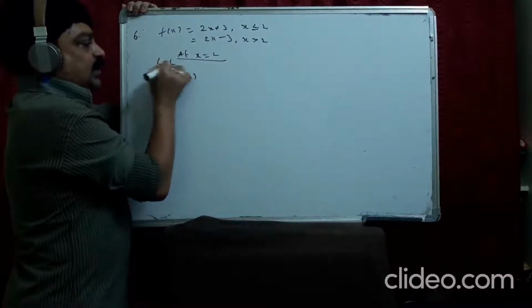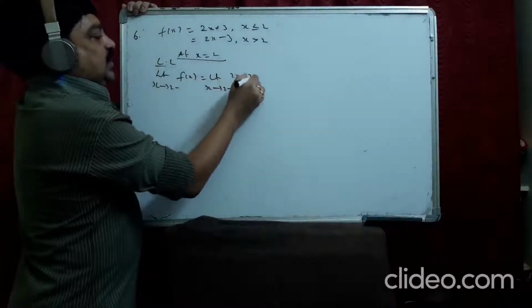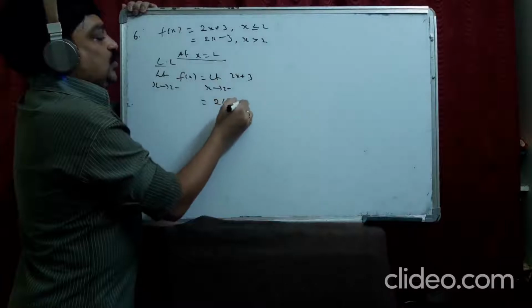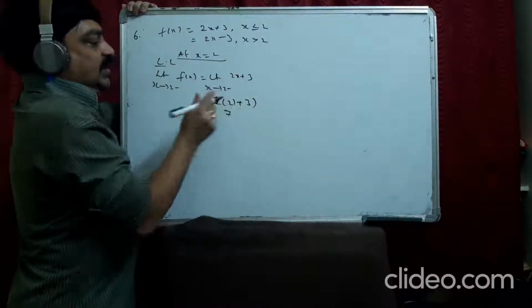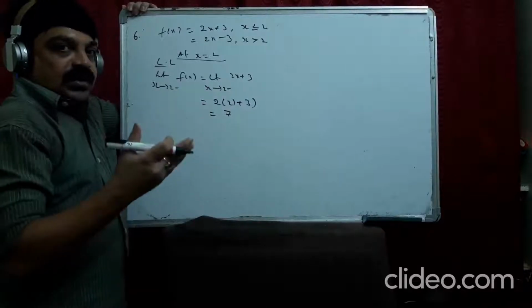Left limit, that equals limit x tends to 2 minus of 2x plus 3. Substitute 2: 2 into 2 plus 3, 7. See, when you are substituting, you are not supposed to write the limit value. You might have known this in your 11th grade.